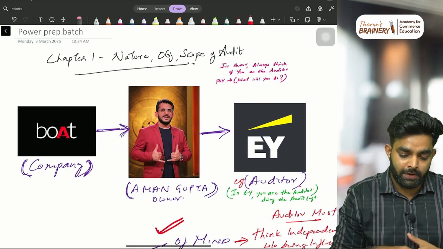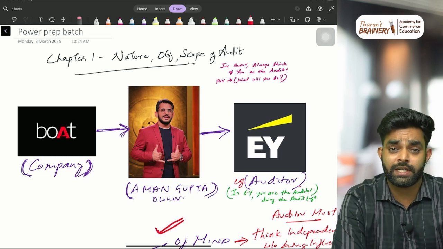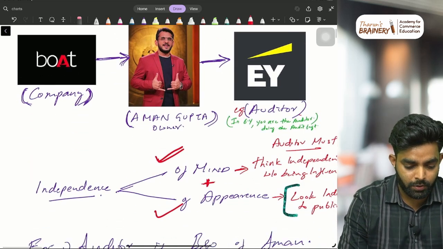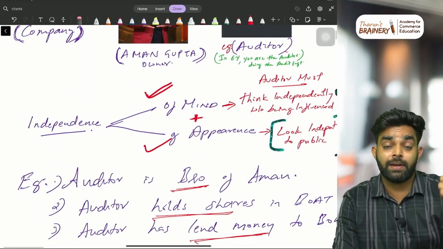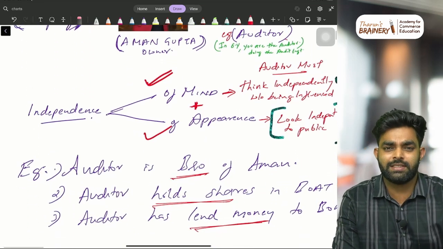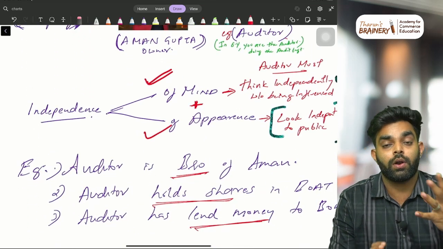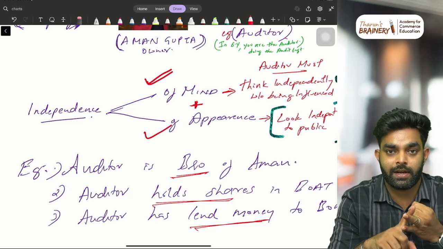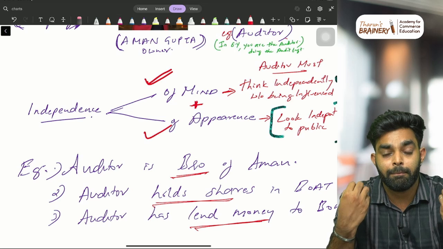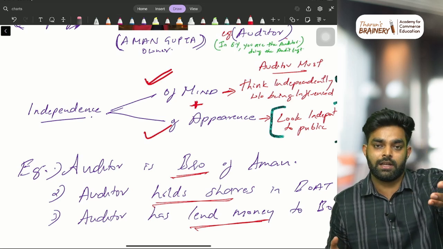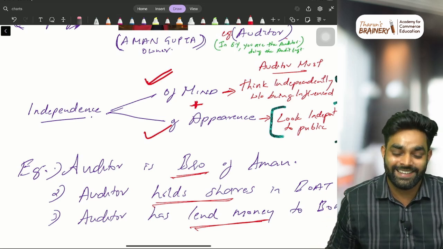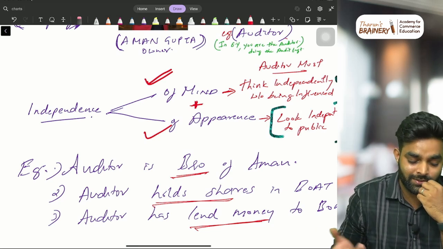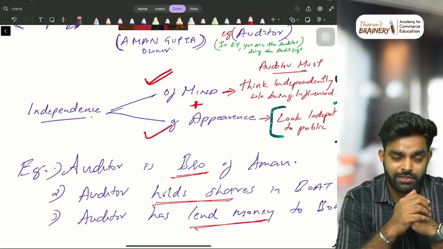So first, the first chapter: nature, objective and scope of auditing. What I'm going to do is start with independence of mind and independence of appearance. In this chapter, independence is the core area. So first is independence of mind plus independence of appearance. What do you mean by independence of mind? I'm speaking a bit faster because this is not a marathon, it's last minute revision.